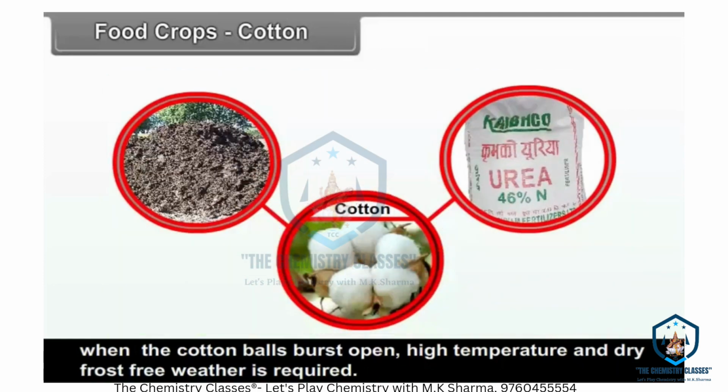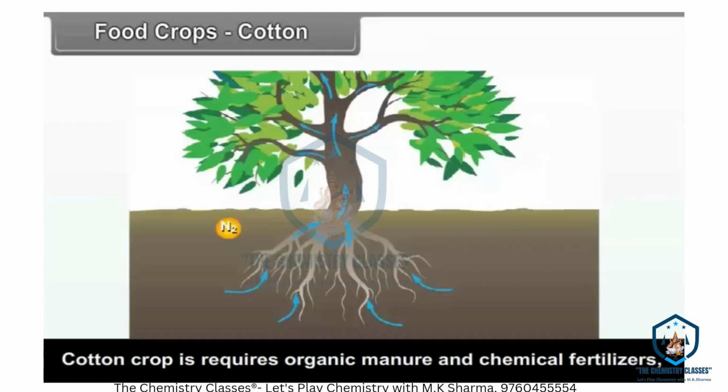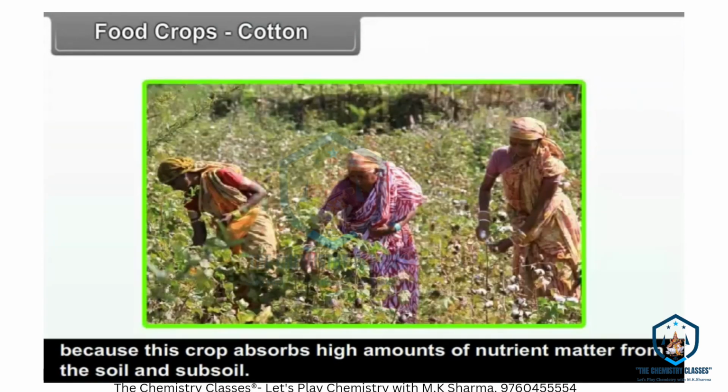The cotton crop requires organic manure and chemical fertilizers because this crop absorbs high amounts of nutrient matter from the soil and subsoil. Plucking of cotton requires a large labor force.